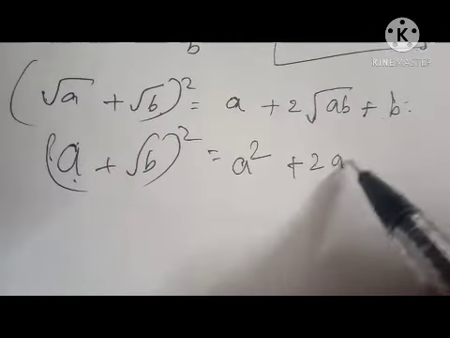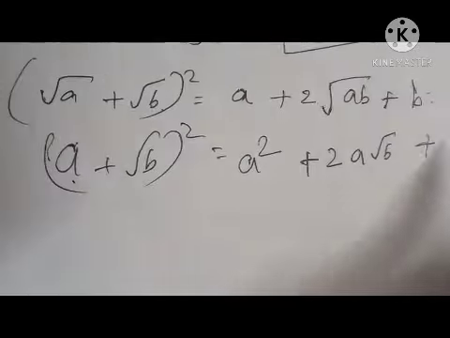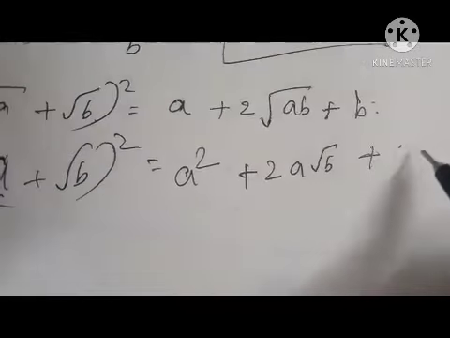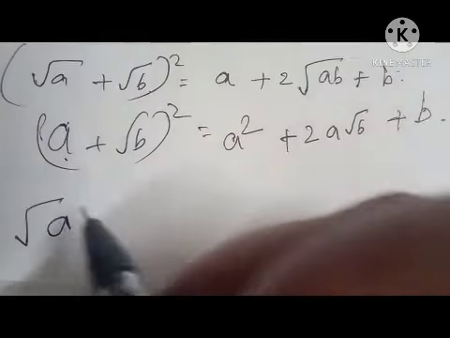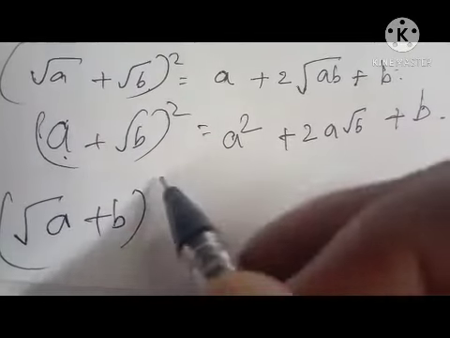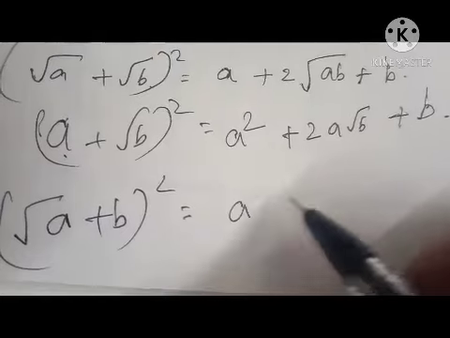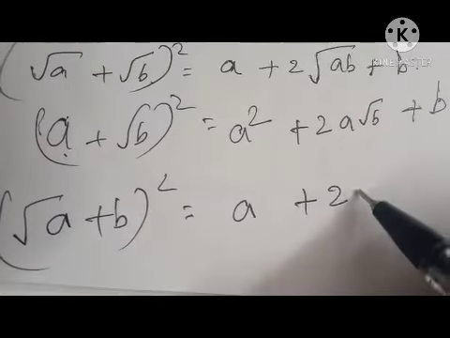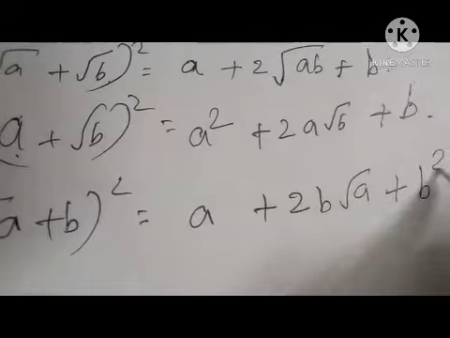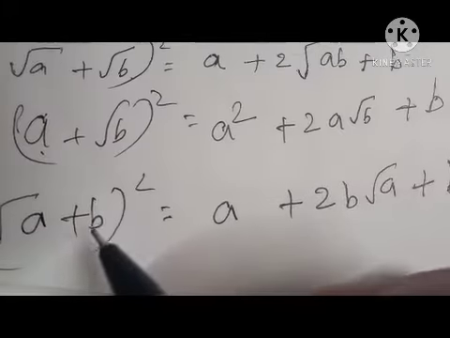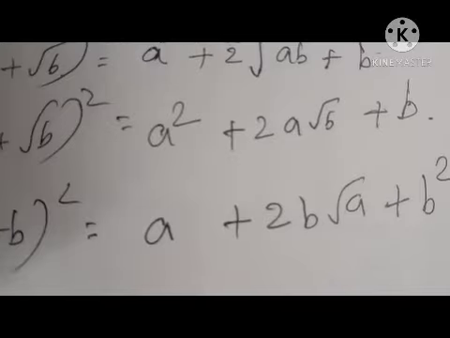Then 2a root b plus root b square, which means b. Same way, root a plus b whole square will be a plus 2b root a plus b square. Here b has no root symbol, so we will get b square itself.